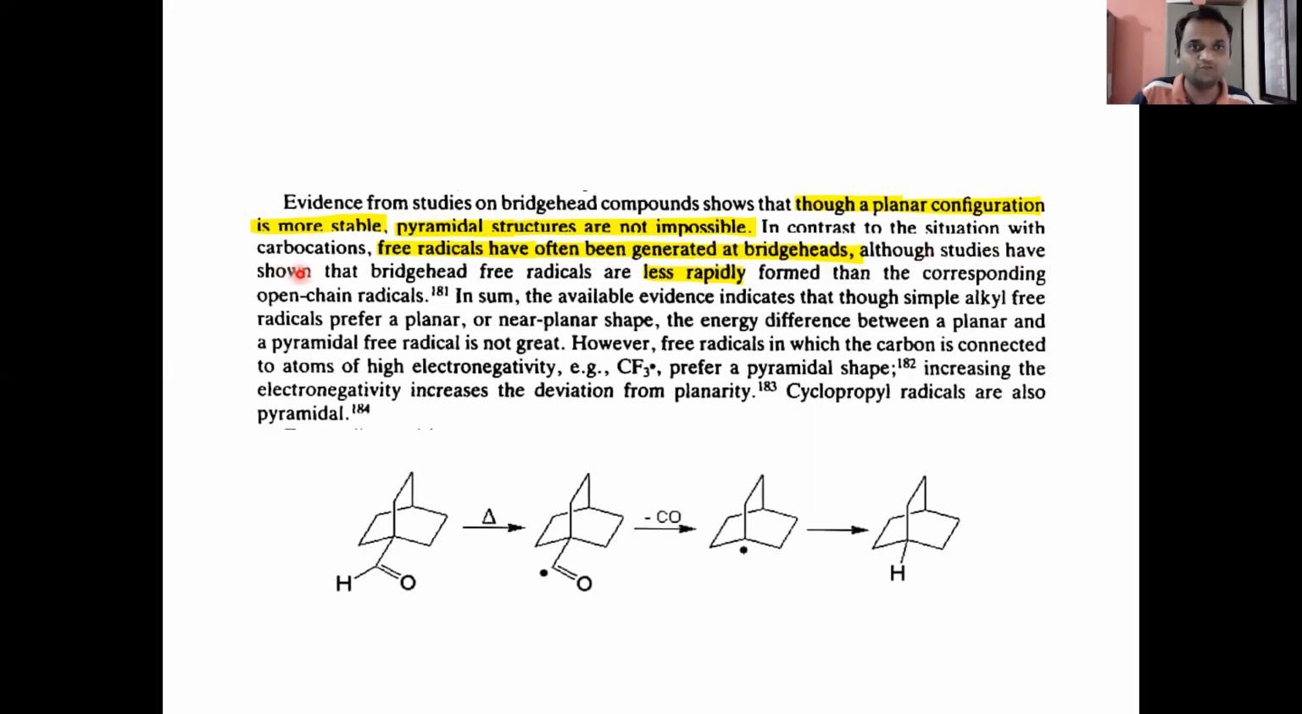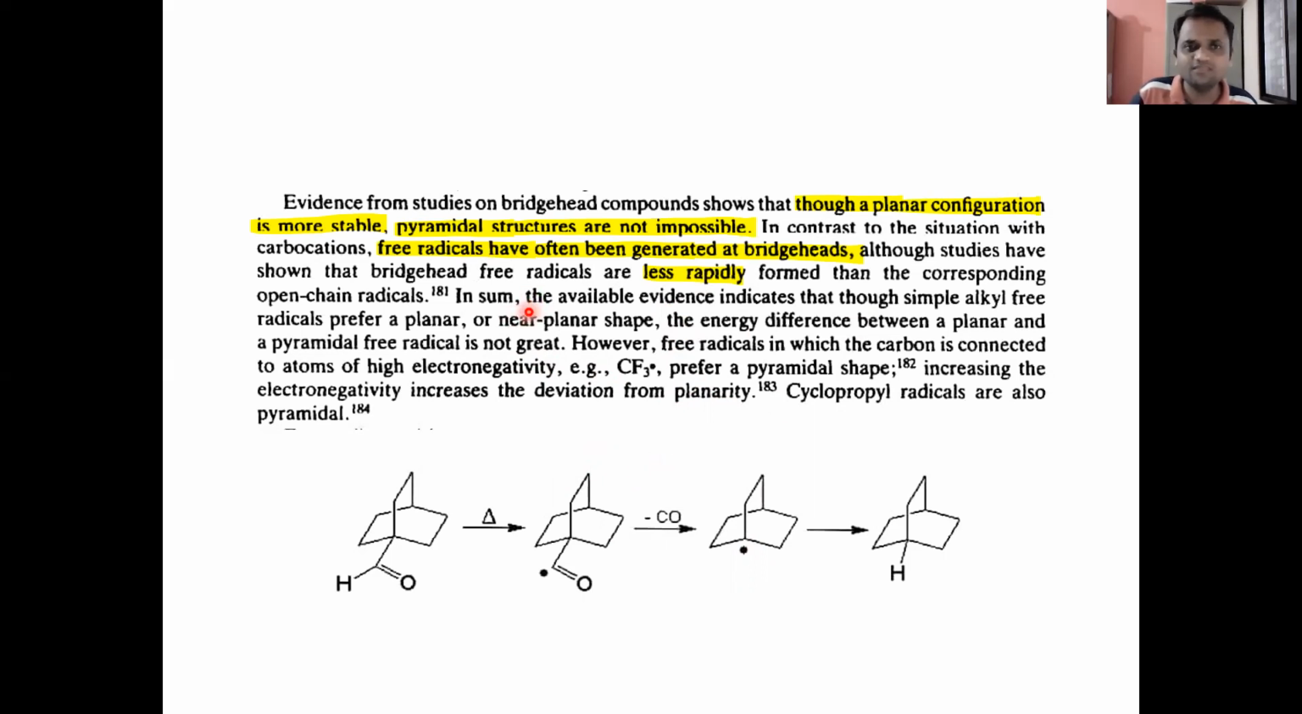Although studies have shown that bridgehead free radicals are formed less rapidly than the corresponding open chain radicals. For example, in this case, if we consider this bridgehead compound, on heating it undergoes loss of CO2, and there is a formation of a radical at the bridgehead. It is a stable radical. So this is about the stability of the radical in case of bridgehead compounds.